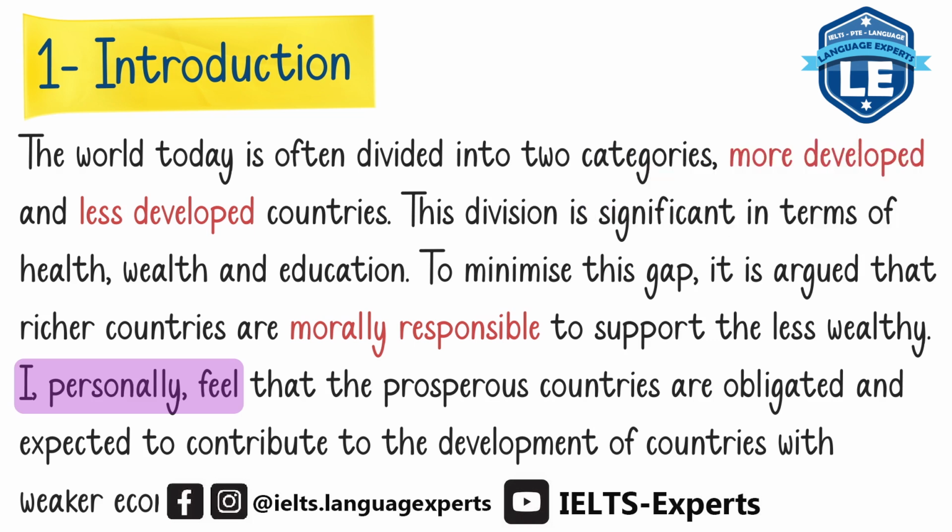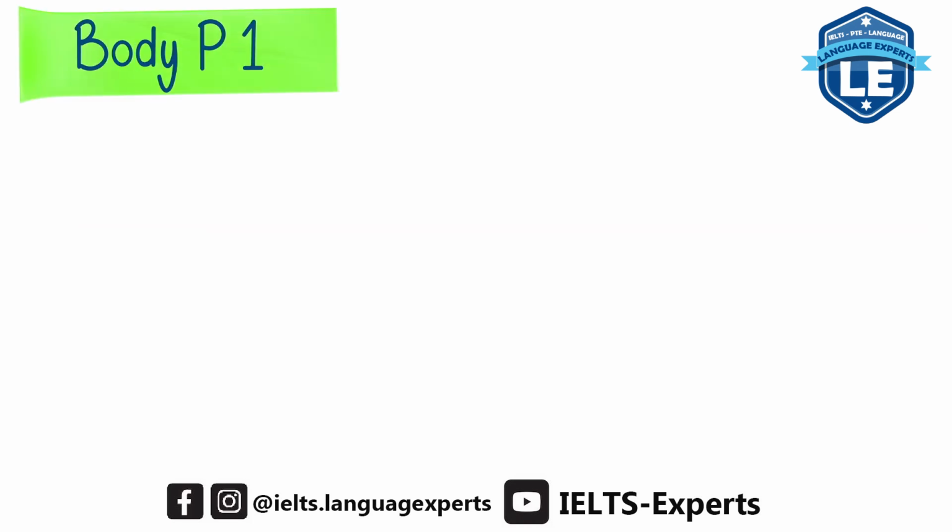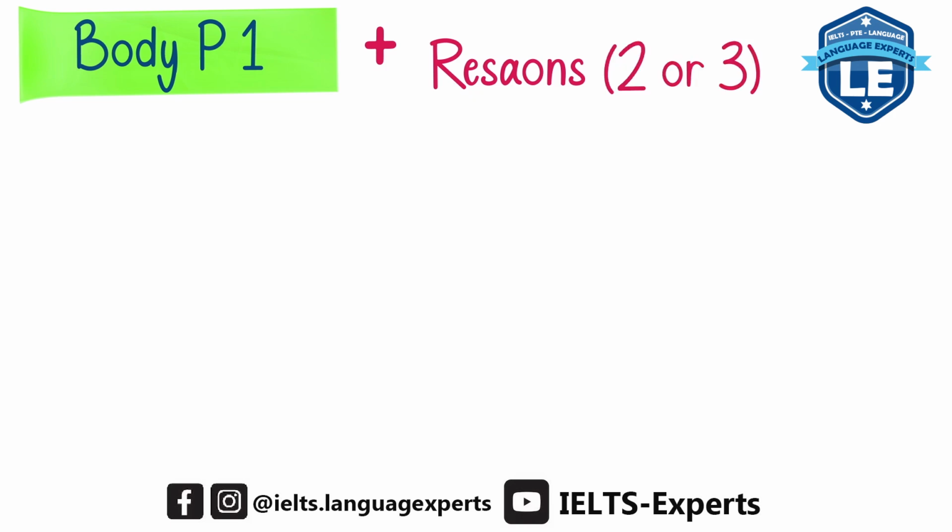Now, let's turn to our first body paragraph. In the first body paragraph, we have to write the reasons why we believe that rich countries should help or contribute to the welfare of poor countries. Why? What are our reasons? We can write 2 or 3 reasons for our argument, all right? Now, the first sentence in our body paragraph, as you know, is the topic sentence.